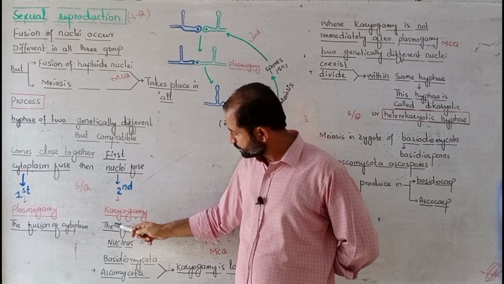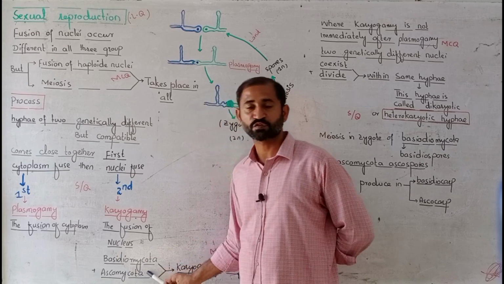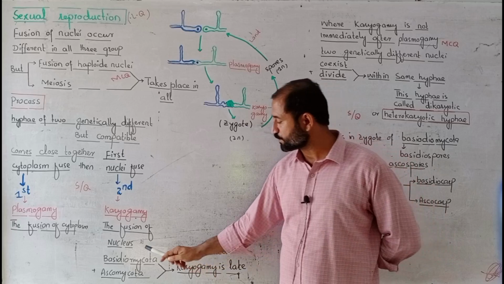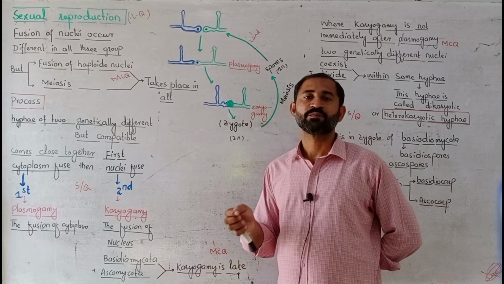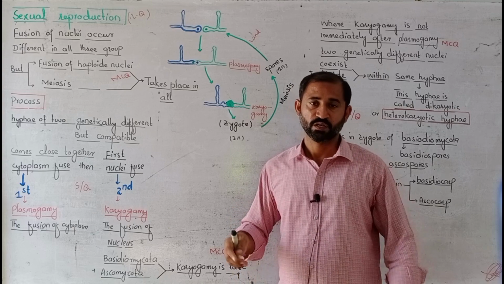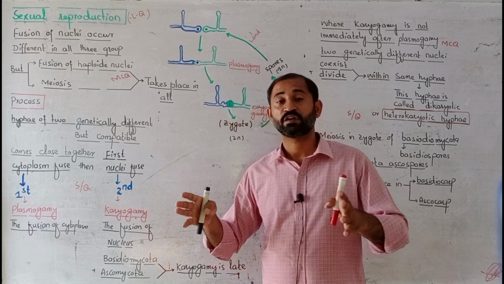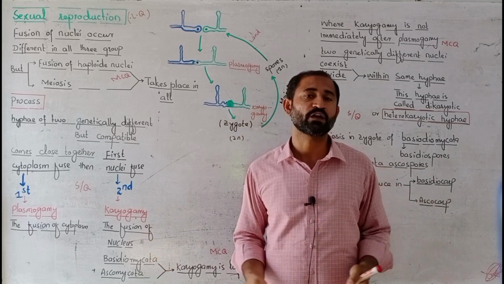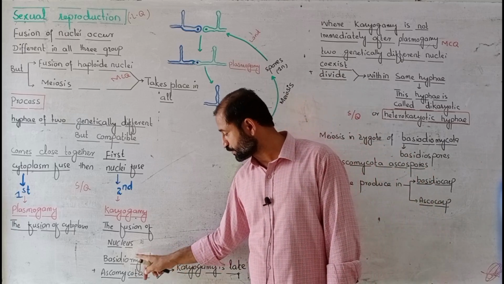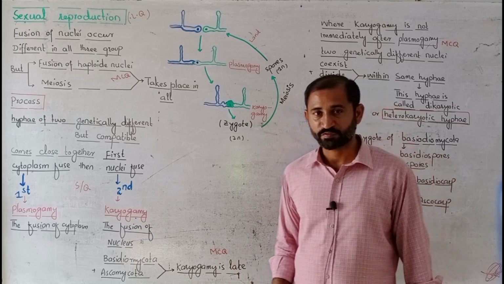In karyogamy, the fusion of nuclei, there are two groups, basidiomycota and ascomycota, where karyogamy is late. It means the fusion of nuclei does not take place immediately after plasmogamy. After plasmogamy, there is a time required for this process to complete. So in these two groups, basidiomycota and ascomycota, karyogamy is late. That one is an MCQ.